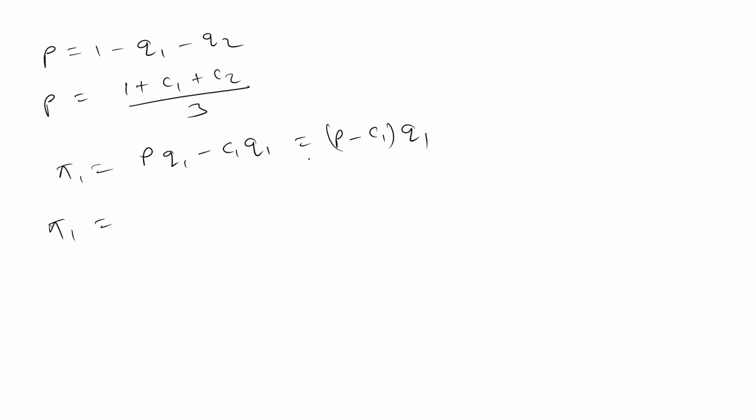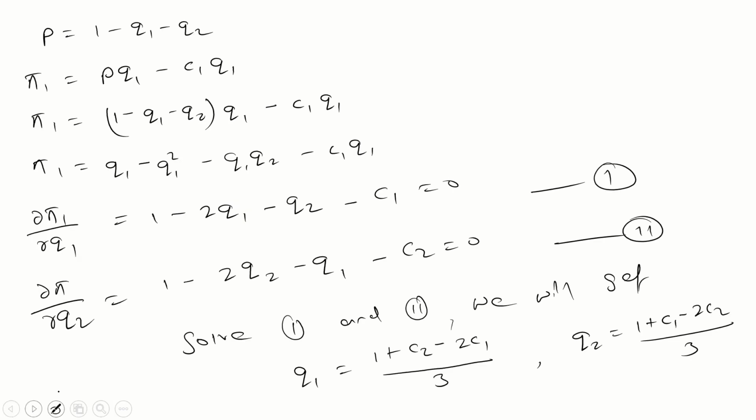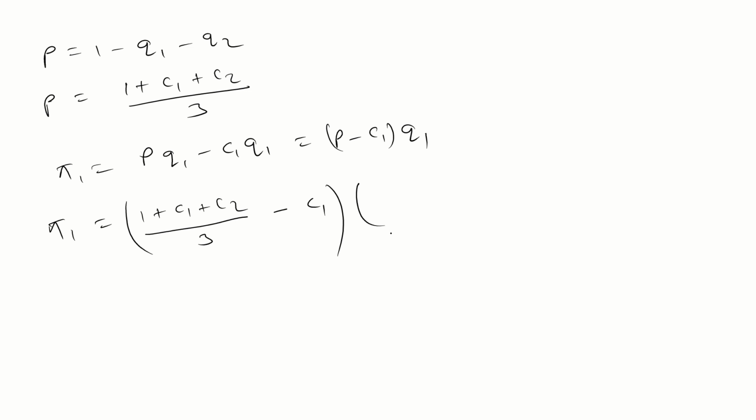So profit of the firm 1 is P, the equilibrium value of the price, that is 1 plus C1 plus C2 by 3 minus C1, into Q1. Guys, Q1 is what? 1 plus C2 minus 2C1 divided by 3. Just write here: 1 plus C2 minus 2C1 divided by 3.